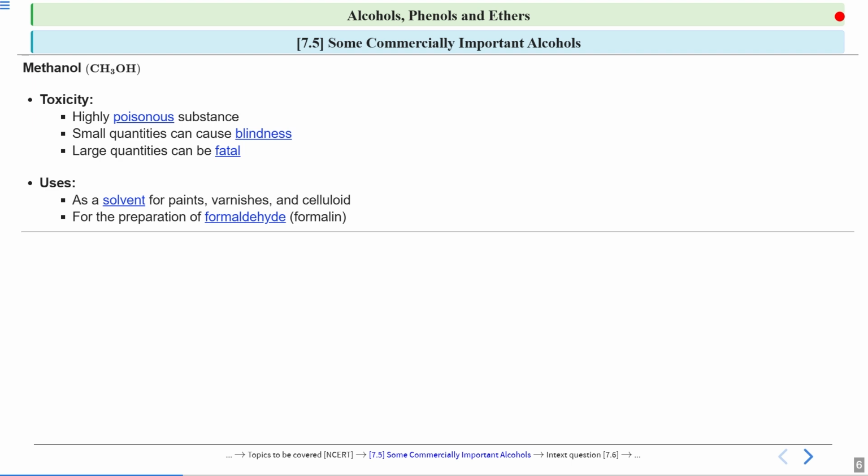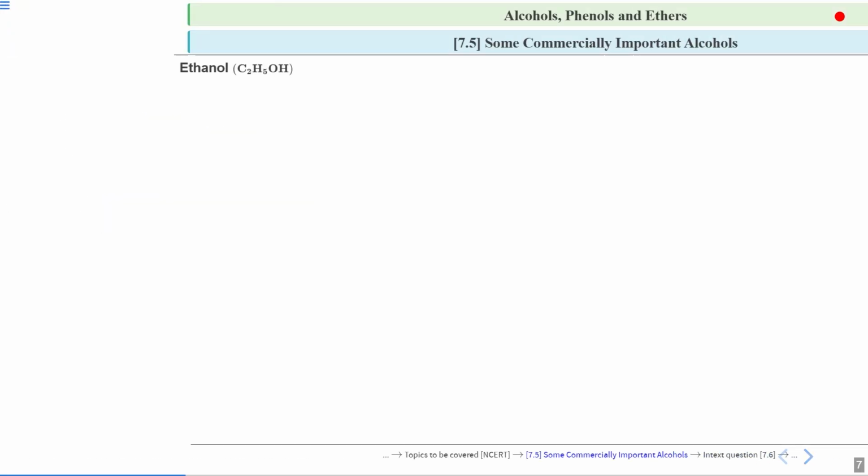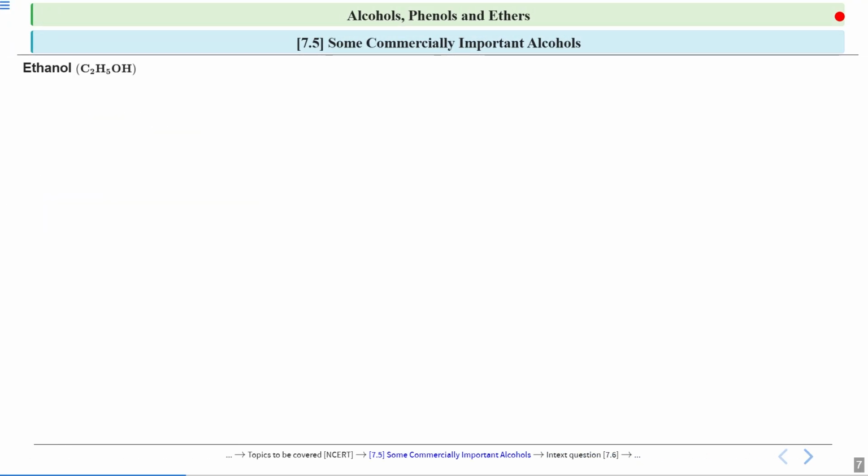So this is about methanol: how in historical times methanol was produced and called wood spirit, and how in today's time we produce methanol using carbon monoxide. Then we saw that methanol is very toxic, and we saw the uses of methanol. Now we will talk about ethanol.